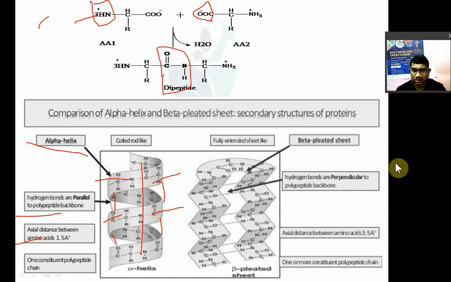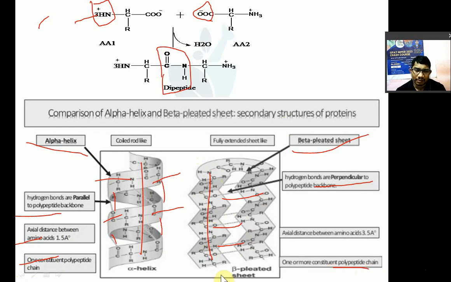Now in case of the beta pleated sheet, the hydrogen bonds are perpendicular to the backbone of your peptide. You can see over here, the backbone is the CONH bond, and in this case the hydrogen bonds are perpendicular. Just remember these two things. One or more can constitute a polypeptide chain.